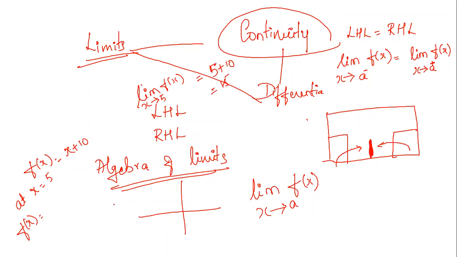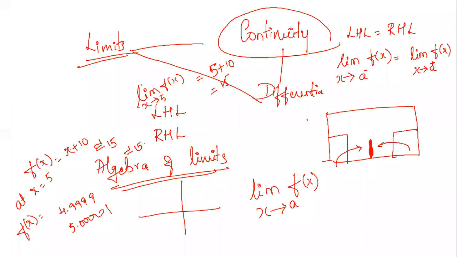But if you see values less than 5, which means if we approach 5 from the left side, when we put a value like 4.9999 for x, you'll get a value approximately equal to 15. Similarly, if you take a value from the right, that is 5.00001, and if you find the limit, your value will be approximately equal to 15.